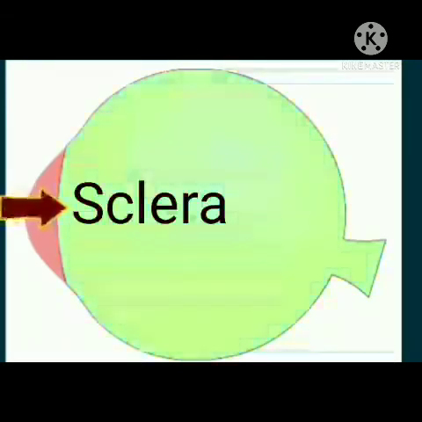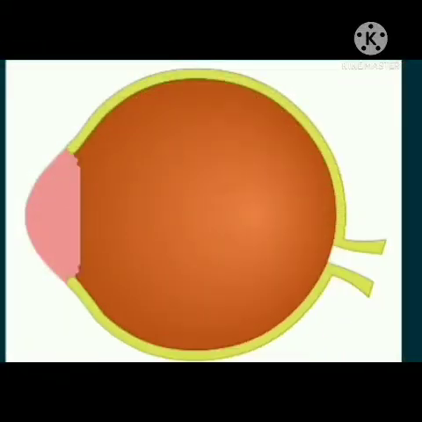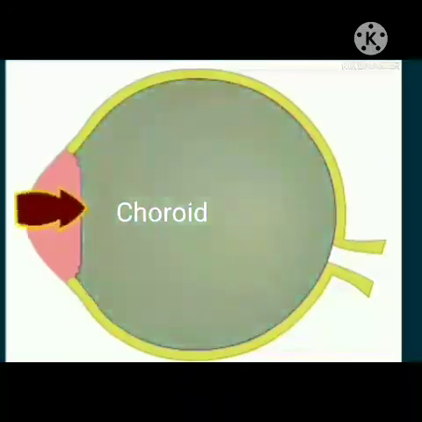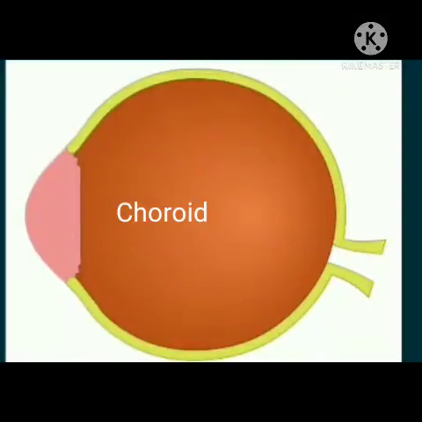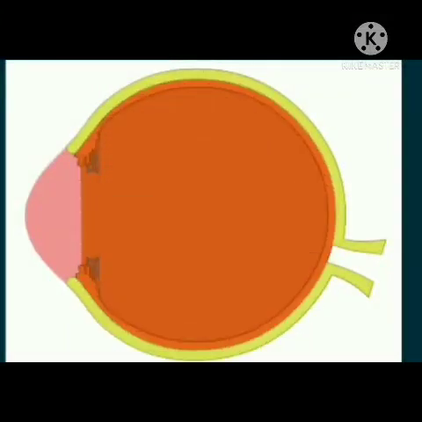First, the sclera is the outermost covering of the eye. It protects the vital internal parts of the eye. Second is the choroid, the dark grey pigmented layer of the eye. It is richly supplied with blood vessels.